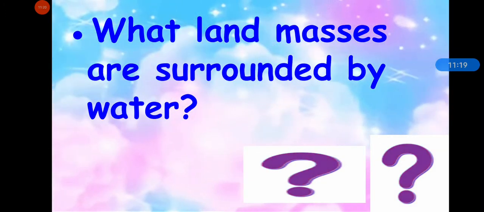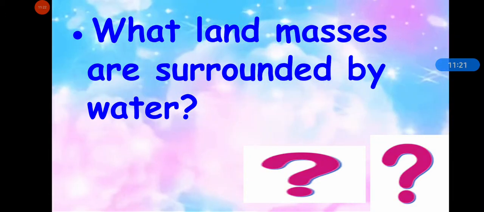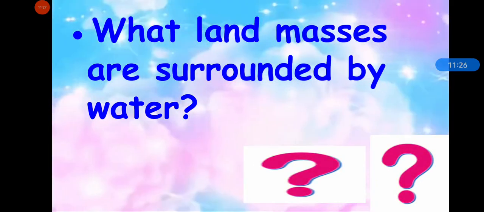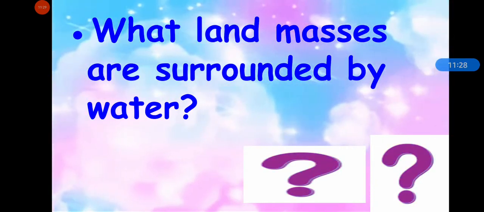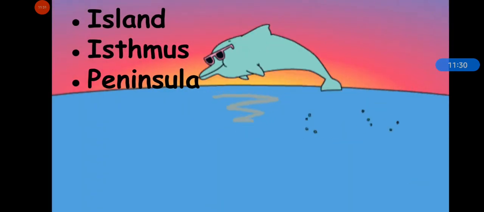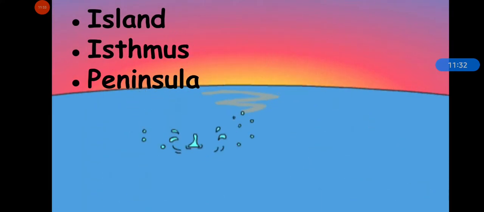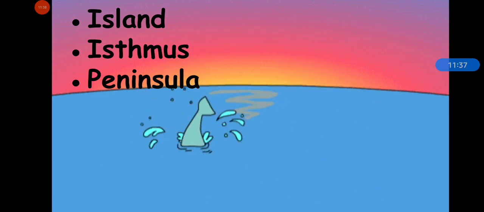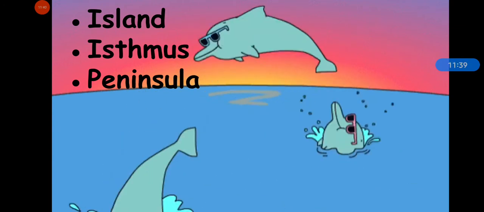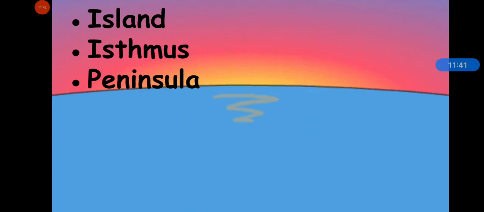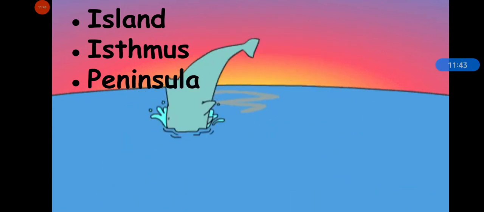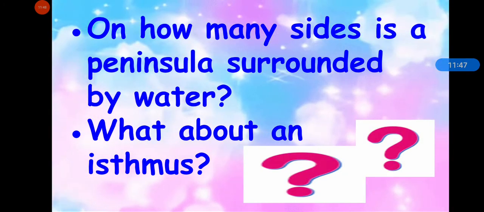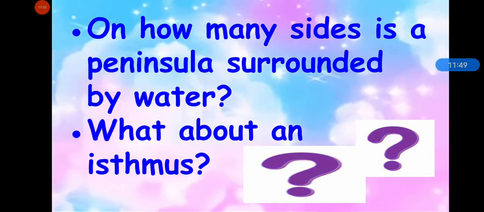Now answer, what land masses are surrounded by water? Some land masses like islands, isthmuses and peninsulas are surrounded by water. And as you know, an island is surrounded by water on all sides. And what about a peninsula? On how many sides is a peninsula surrounded by water? And what about an isthmus?